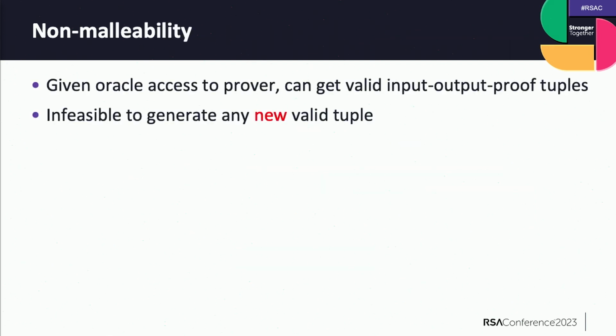So to counter this type of attack, we propose the concept of non-malleability, which basically says, of course, if the attacker is given oracle access to the prover, to the proving algorithm, then of course the adversary can query again and again and generate some valid input-output-proof tuples. But non-malleability says it is infeasible to generate any new valid such tuple. So this basically stops the attacks I showed in the previous slide.